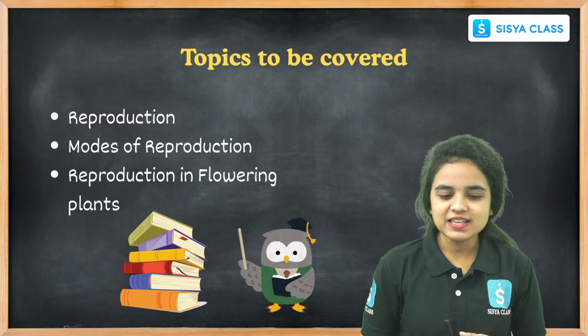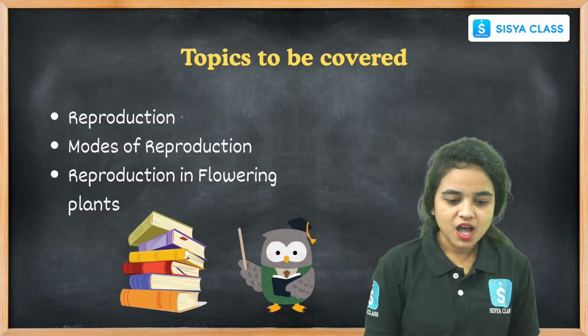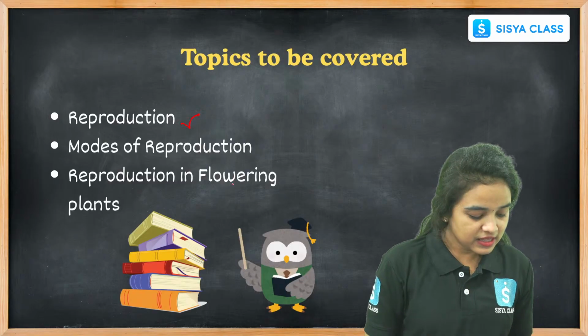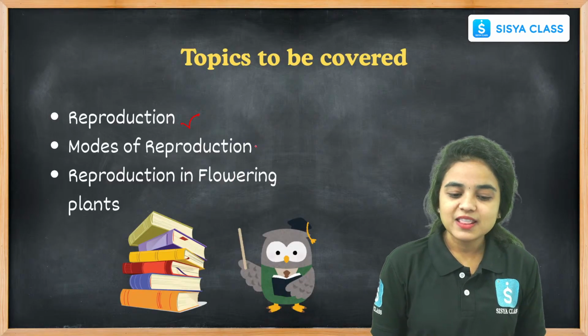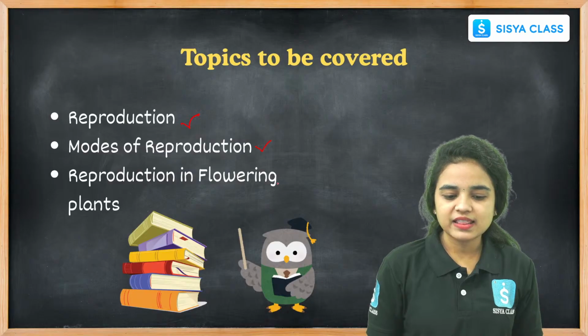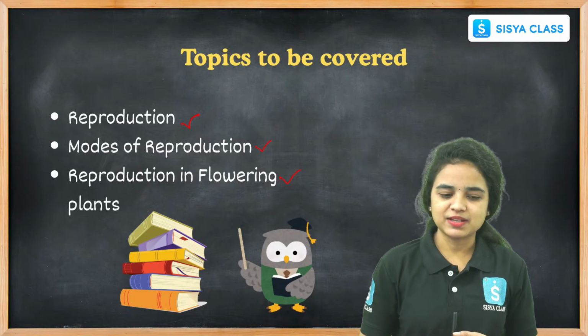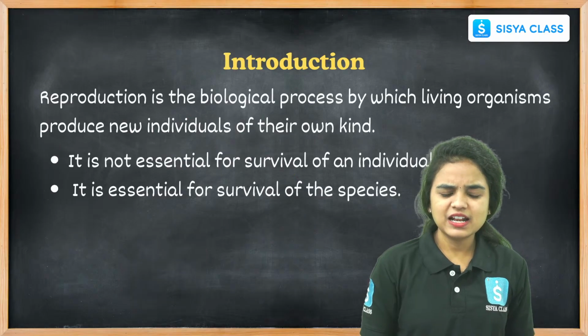In today's class, we will discuss how organisms reproduce: what the reproduction process is, the definition of reproduction, the modes of reproduction, and how the reproduction process happens in plants as well as in animals. Let us see the definition.